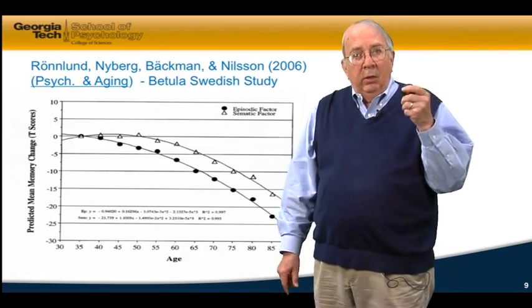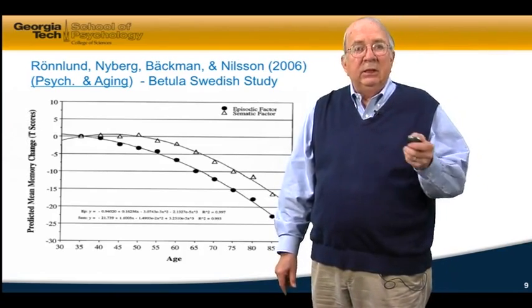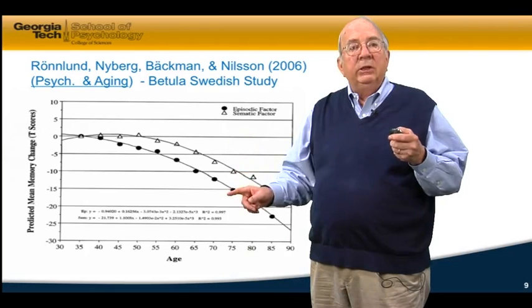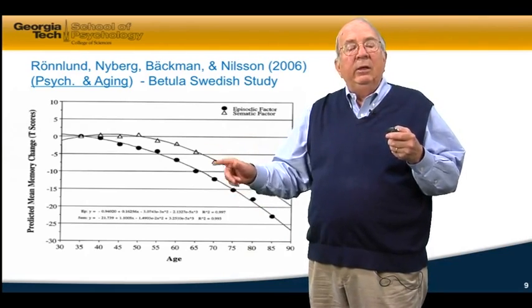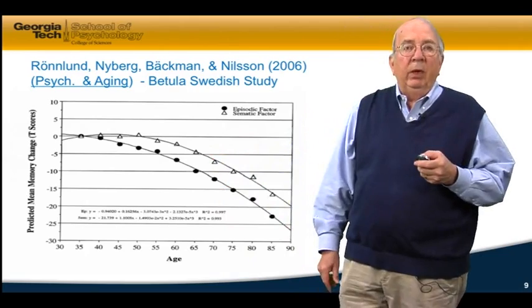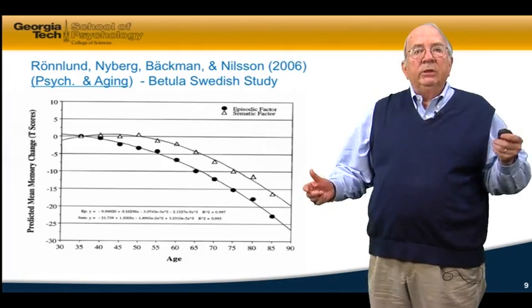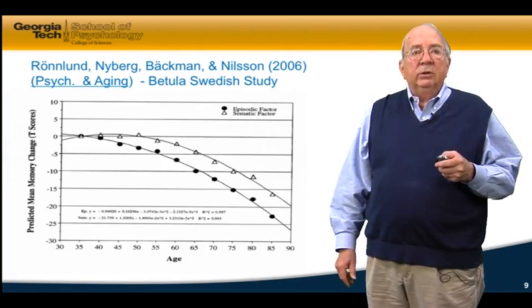So in early late adulthood, 55 to 65, increases in semantic memory, decreases in episodic memory, and then in late adulthood, you start seeing decreases in both. So longitudinal studies show pretty much the same thing that we find in cross-sectional studies.